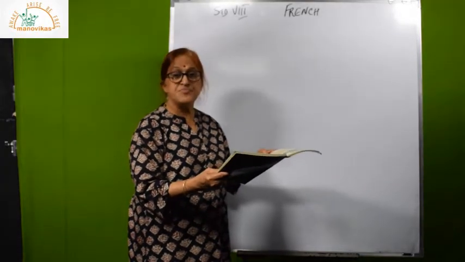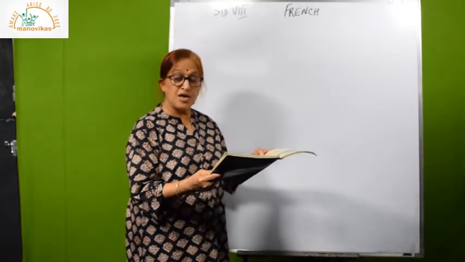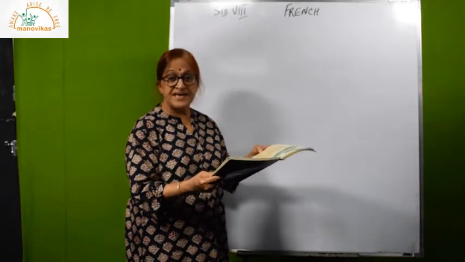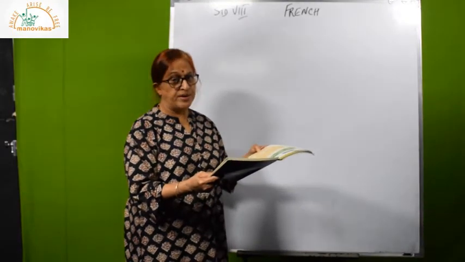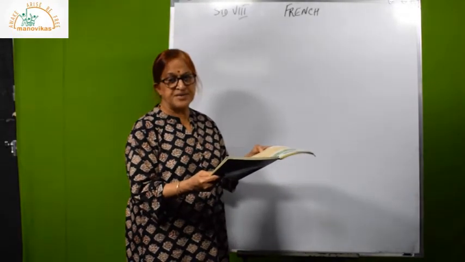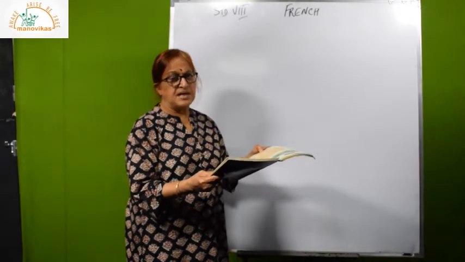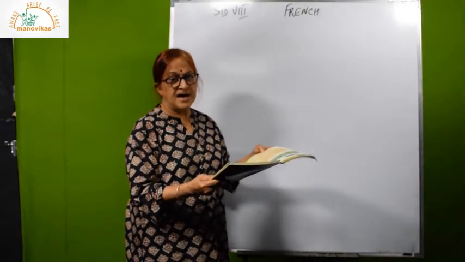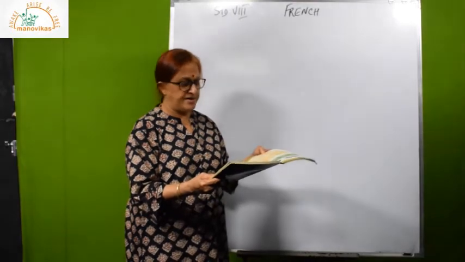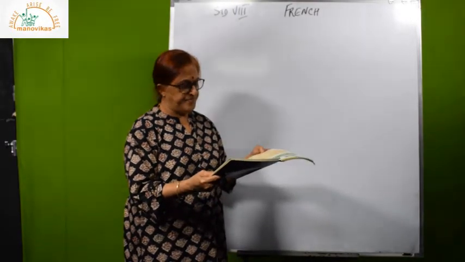En quoi est le mur? What is the wall made of? Il est en pierre. Pierre is a stone. Now don't confuse this pierre with a capital letter P. Capital letter P and I-E-R-R-E is a name, Pierre. And this pierre is stone.